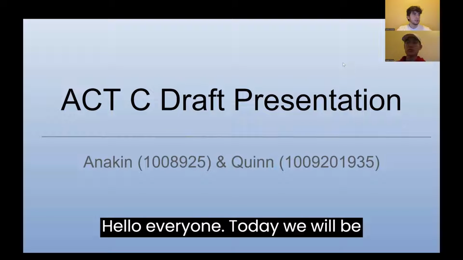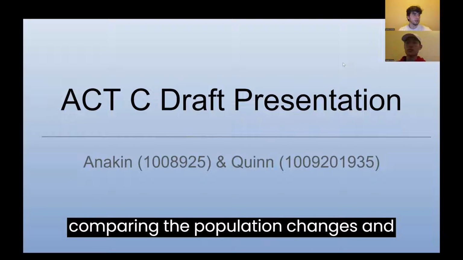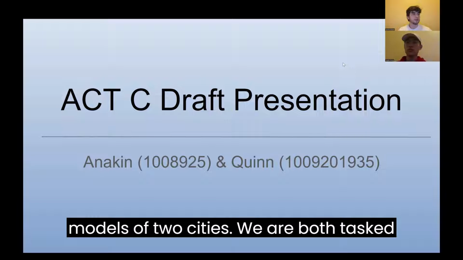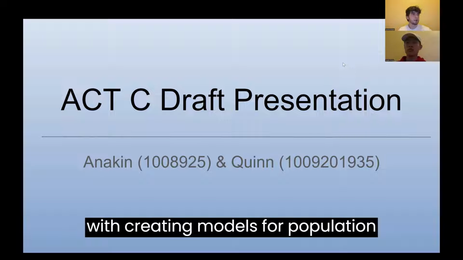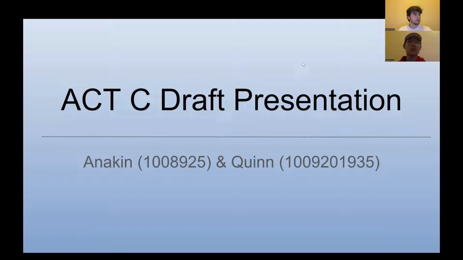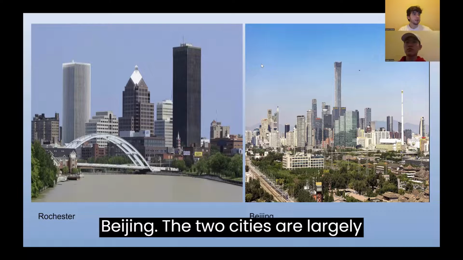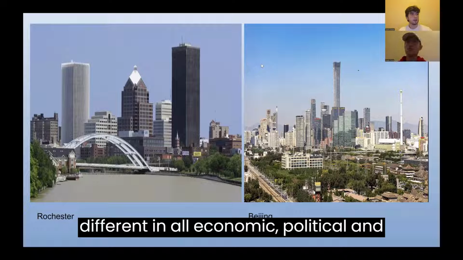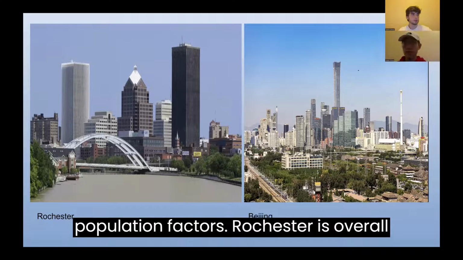Hello, everyone. Today we will be comparing the population changes and models of two cities. We are both tasked with creating models for population growth to present to our respective census bureaus. The cities we will be comparing today are Rochester and Beijing. The two cities are largely different in all economic, political, and population factors.